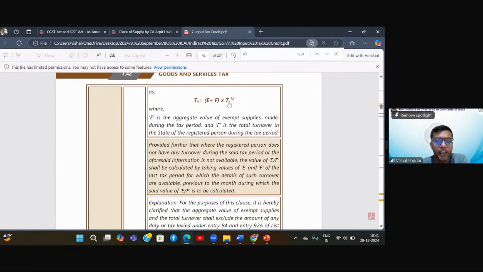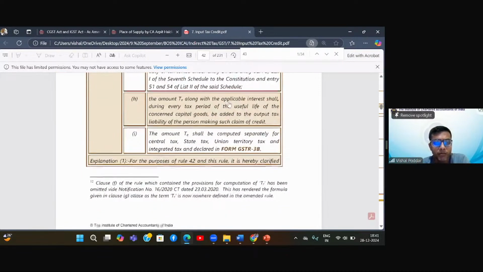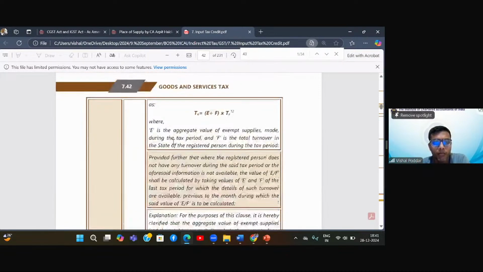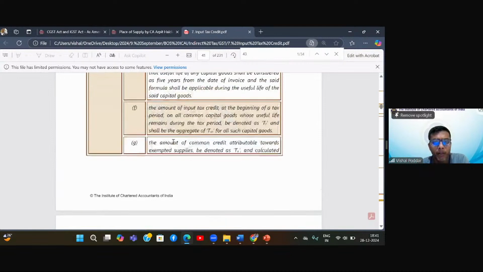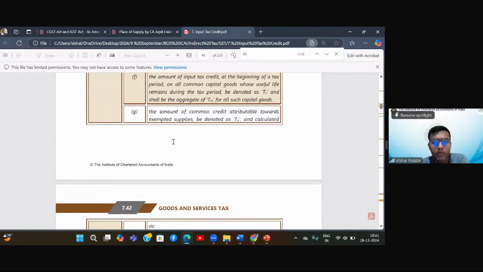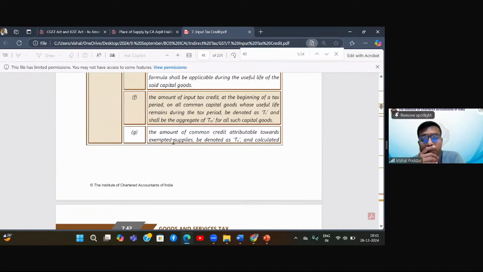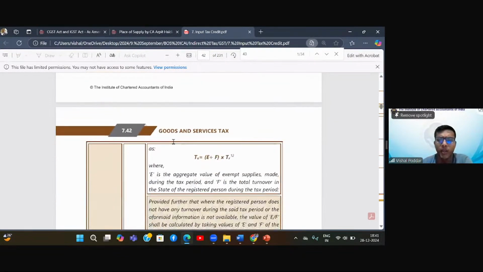So this should have been TM only, so that the T will become E divided by F into TM. So it is TM. Correct. But in the text it says TR. So beta, that is a typographical error.